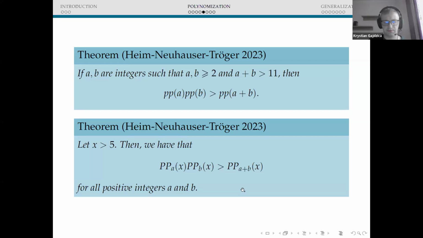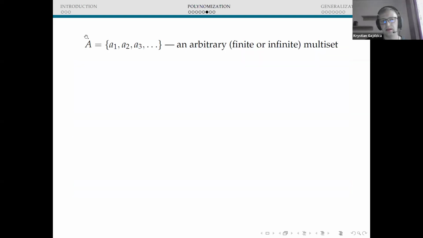So we would like to go a step further. Up to this point, we just considered a few very special families of polynomials. So let us generalize the approach a little bit. The first way to do that is to consider any set, or more generally multiset, A of positive integers, and consider the partitions of n whose parts belong to A. In that case, it's well known that the generating function of the corresponding partition function takes the following form.